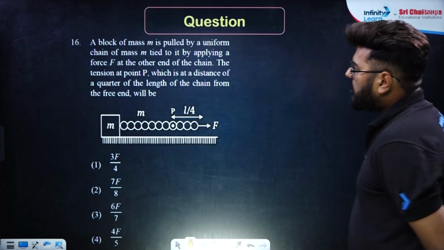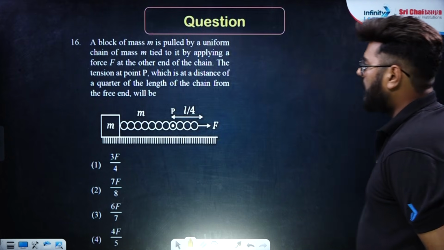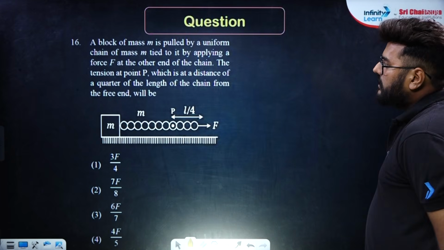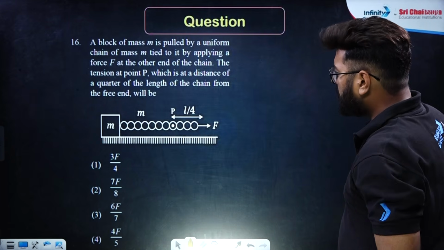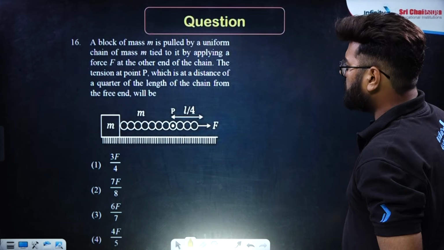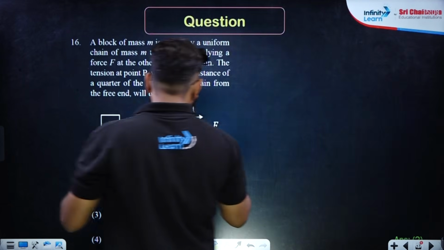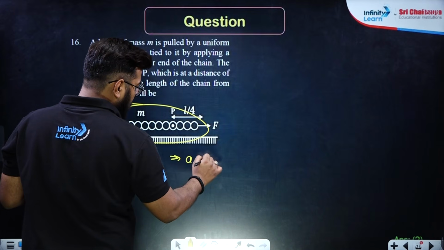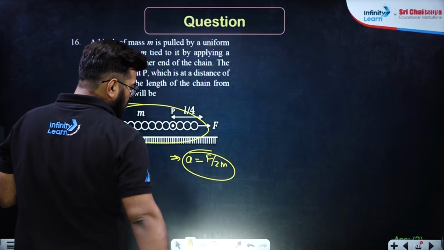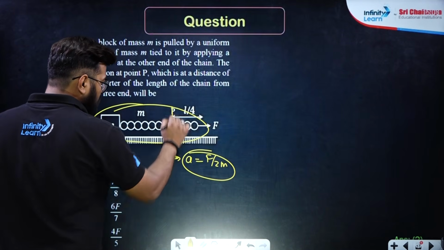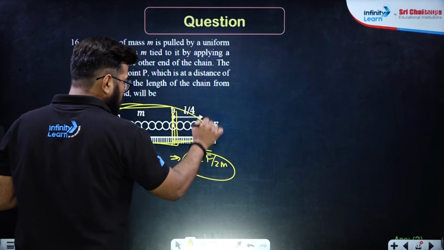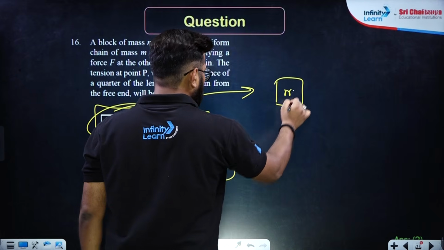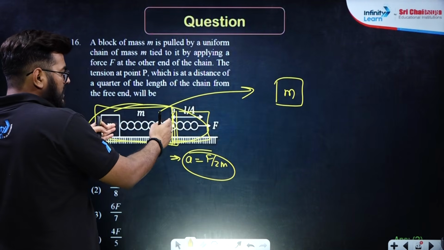A block of mass M is pulled by a uniform chain of mass small m tied to it by applying a force F at the other end of the chain. The tension at point P, which is at a distance of a quarter of the length of the chain from the free end. See, this is the force. Consider this as a unified system, so acceleration will be equal to F by 2m. Now if the acceleration is F by 2m, consider this portion as different and this portion as different. This is the block M, and this portion of the chain will be 3L by 4.